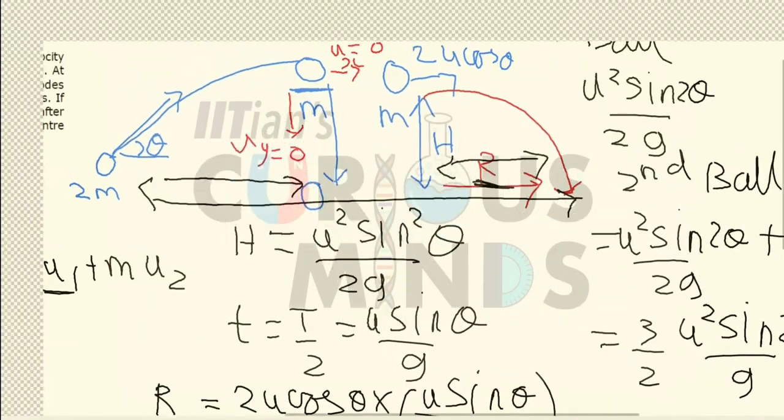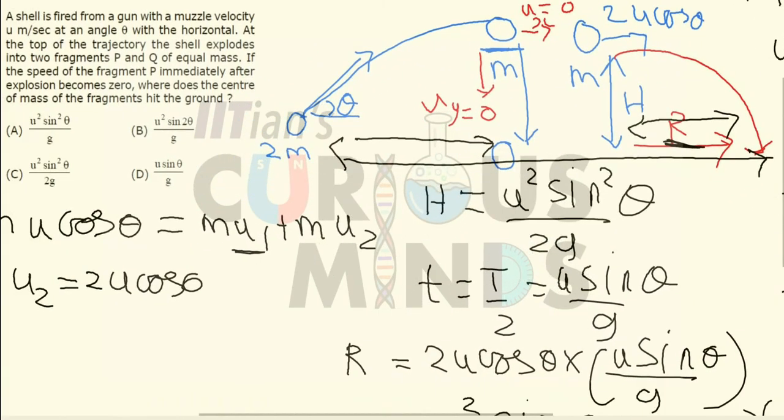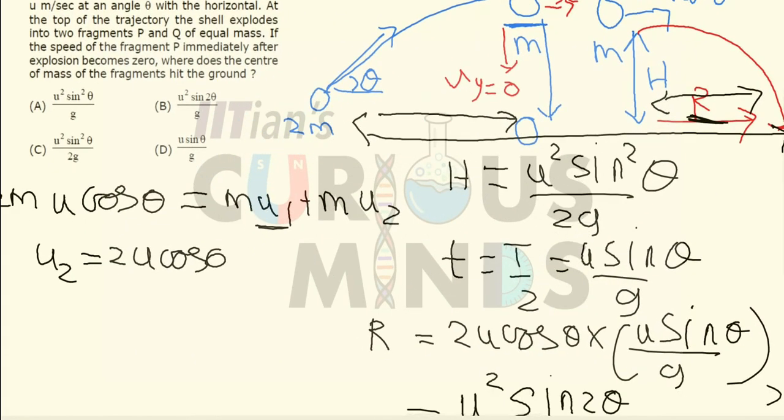Now why does the center of mass not change its position? Because, since there is no external force except the gravitational force in the x direction, the center of mass will hit the same place as it was going to hit earlier, which is option number B, and I have derived it over here also.